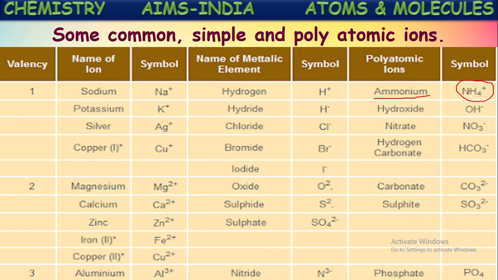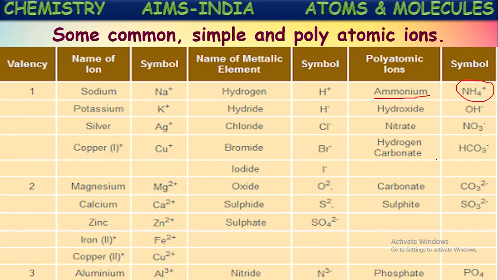In the same way, hydroxide ion, OH minus. So the atoms together, hydrogen and oxygen together, carry 1 unit negative charge. That is said to be hydroxide ion or hydroxide anion. See some more ions which we see frequently in our studies. They are shown here.